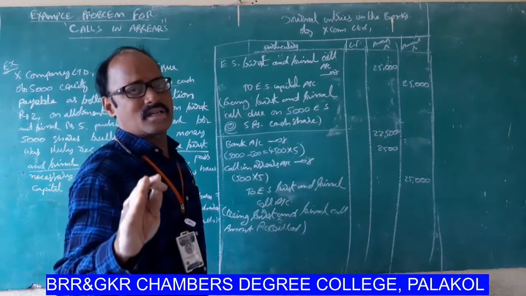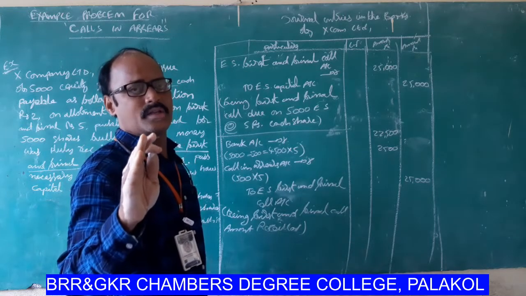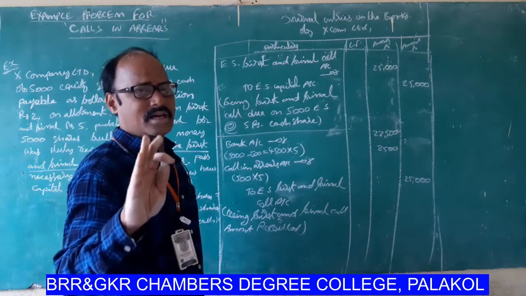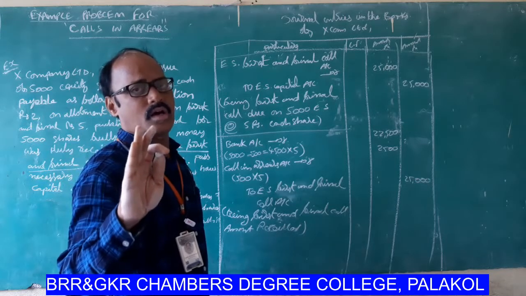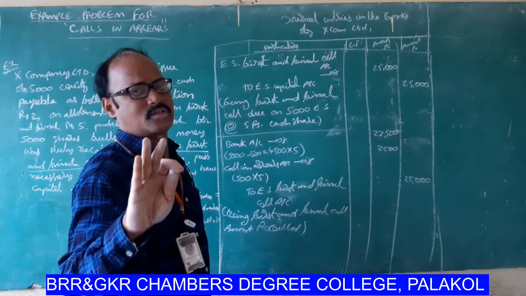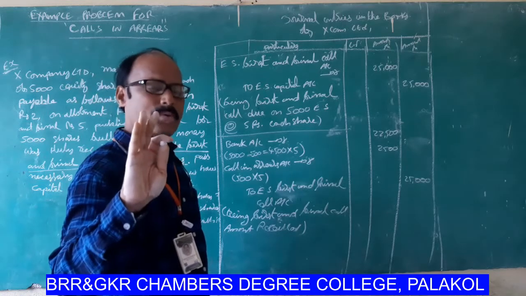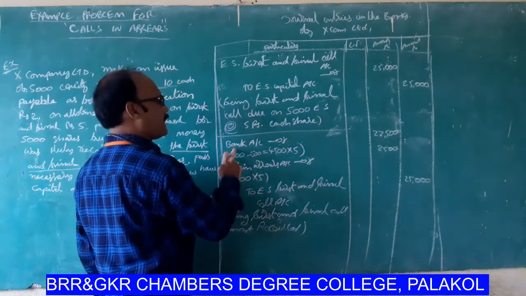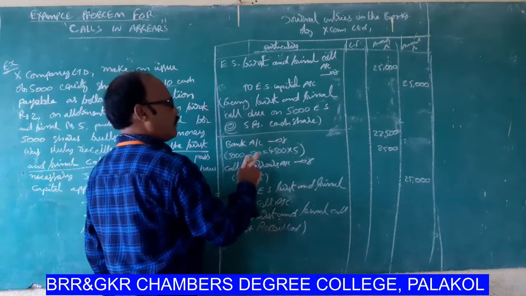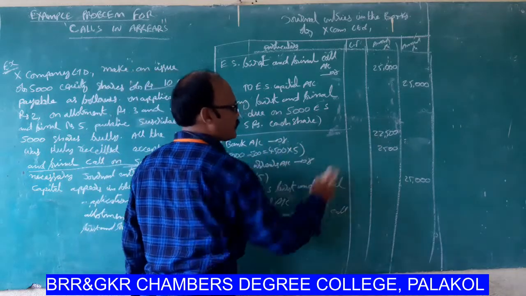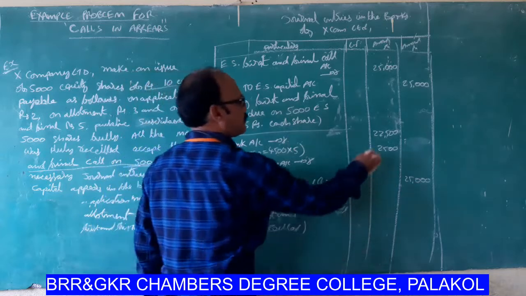One shareholder has 500 equity shares and is unable to pay the first and final call amount. That's why the first and final call amount is received on only 4,500 shares at the rate of rupees 5 per share. That's why bank account debtor, 4,500 into 5, that is equal to 22,500.